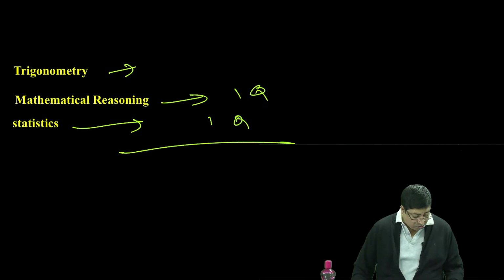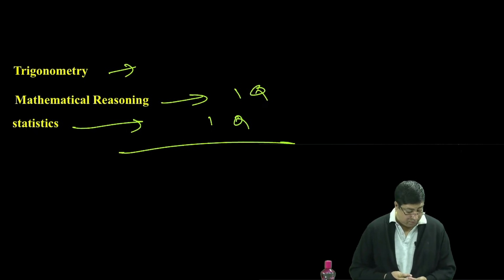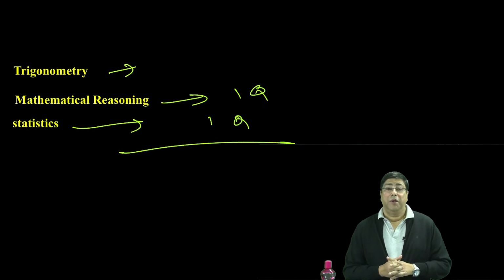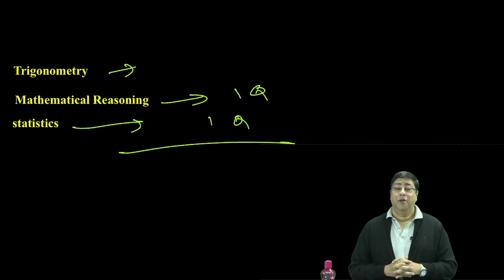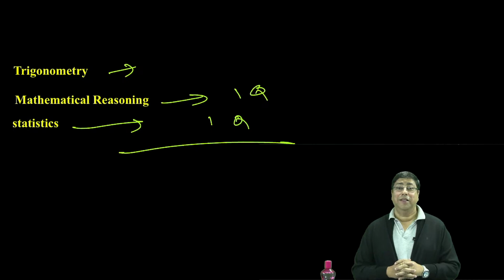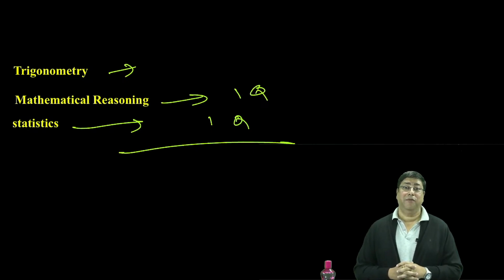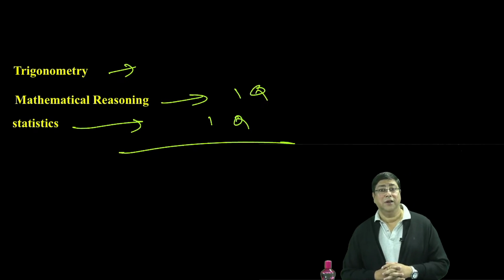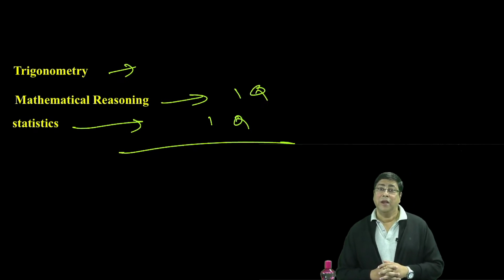And one more thing, whatever I told you, everybody: no tension, because this is the enemy of your life, the enemy in examination and in life, because tension kills the person. So don't take any tension.